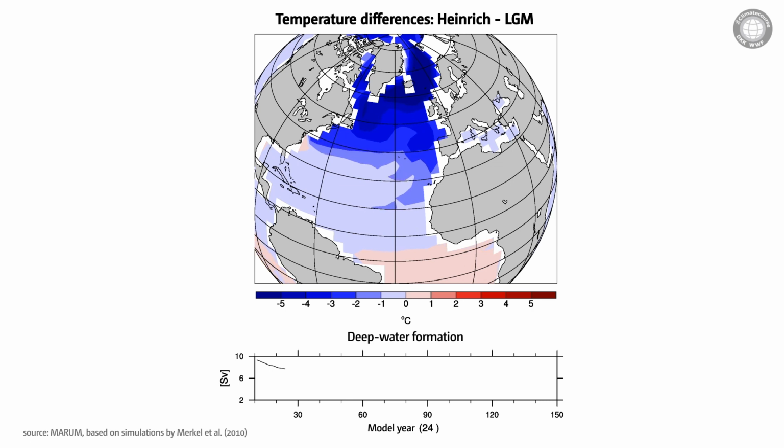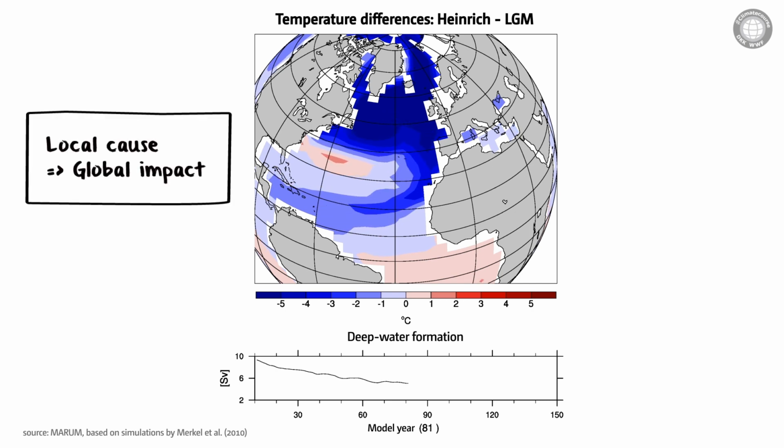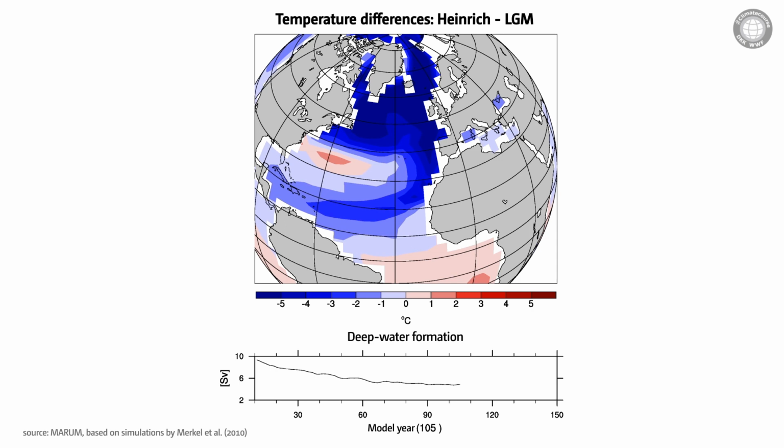And the first thing we notice in the bottom figure is that there is a rapid change in the strength of the deep water formation. Along with this reduction in deep water formation, the surface temperature of the ocean declines, and the cooling continually spreads to the lower latitudes, that is, towards the equator. This just goes to show that a freshwater influx in the higher latitudes can definitely have an impact on the lower latitudes. Thus, the advantage of such a model simulation is that it can give insight into the temporal development of changes in the climate system in response to such a Heinrich event, which brings a significant amount of fresh